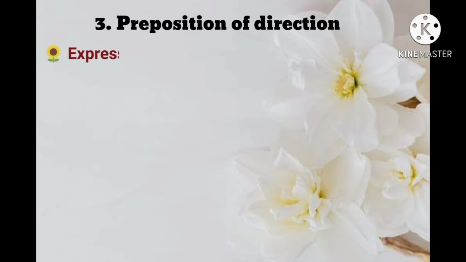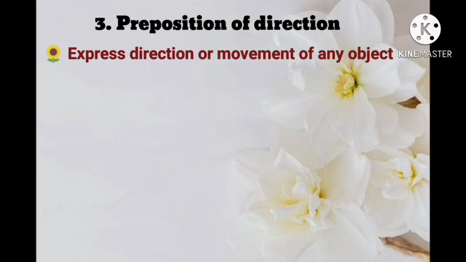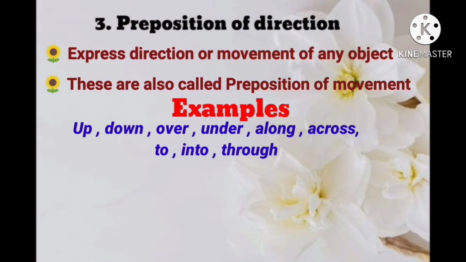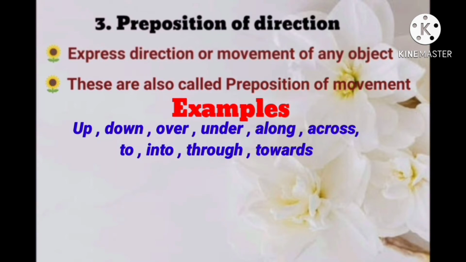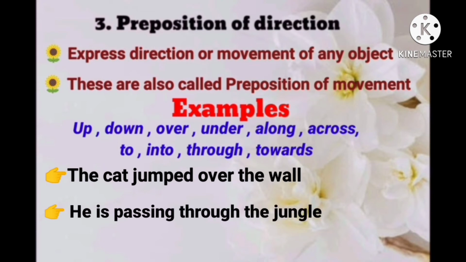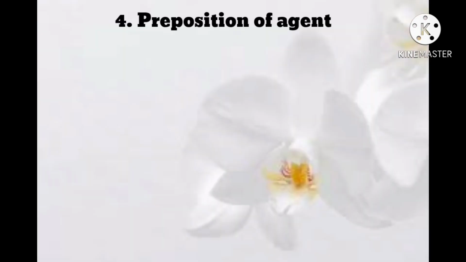Preposition of direction expresses the direction or movement of any object. These are also called prepositions of movement. Examples: up, down, over, under, along, across, to, into, through, and towards. Now sentence: The cat jumped over the wall. Here is movement. He is passing through the jungle, and here is movement as well.